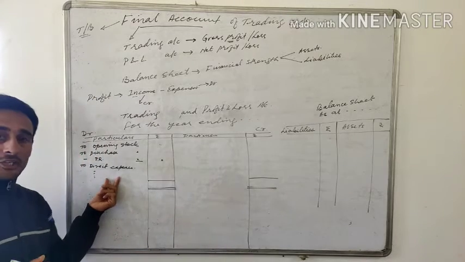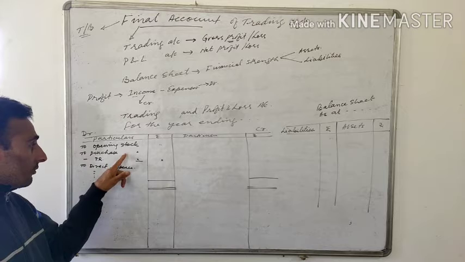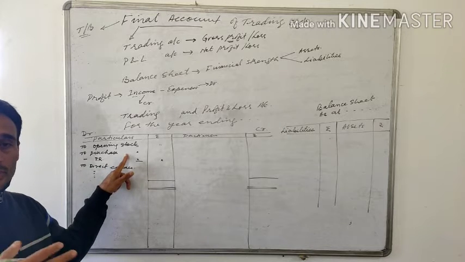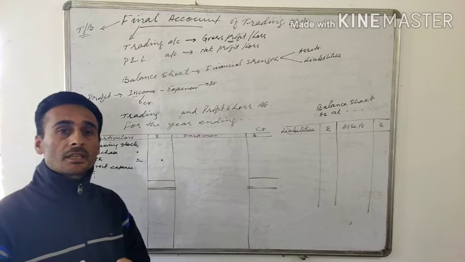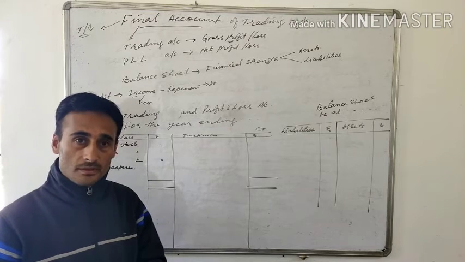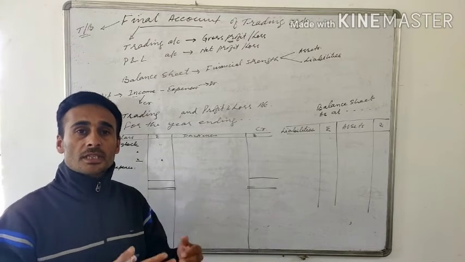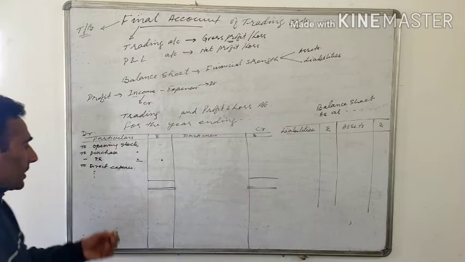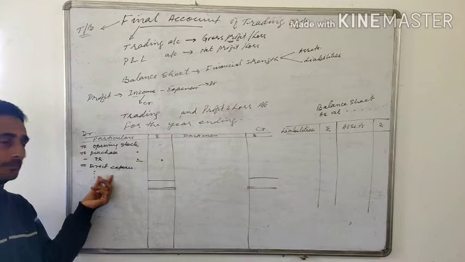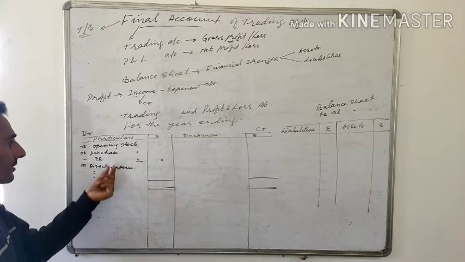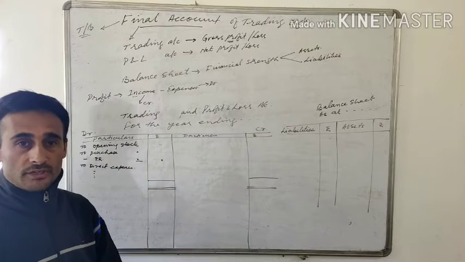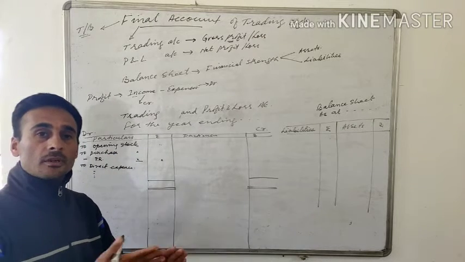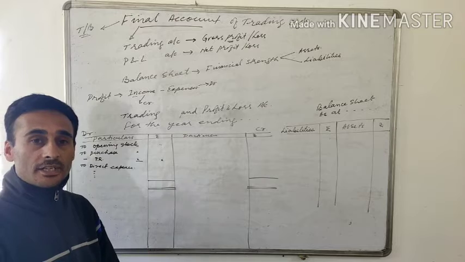Number three, expenses incurred in converting these goods into finished goods. That means expenses incurred in the production process, or expenses incurred in the factory, will be considered direct expenses. Like expenses related to the purchase of goods: carriage inward, transportation costs. You need to bring the goods to the place of business, so transportation costs, carriage inward, freight.